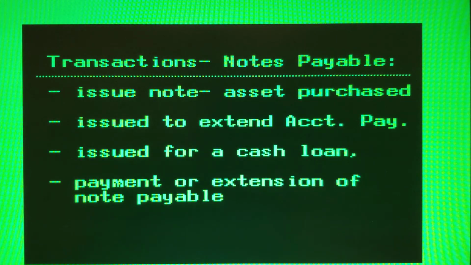Typical transactions which involve notes payable are issue of note for merchandise or other asset purchased, note issued to extend an account payable, or a note issued for a cash loan, and a payment or extension of a note payable when it matures.